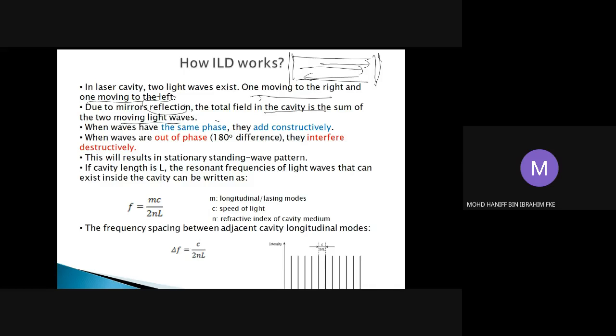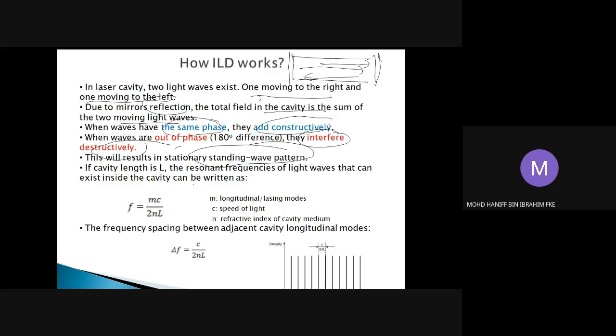The first one is when the waves have the same phase, so the light waves will act constructively. When the waves are out of phase, they will interfere destructively. So we have two cases, constructive interference and destructive interference, due to these similar phase or out of phase conditions of the light wave. This will then lead to a standing wave pattern in your cavity, in the resonance cavity.